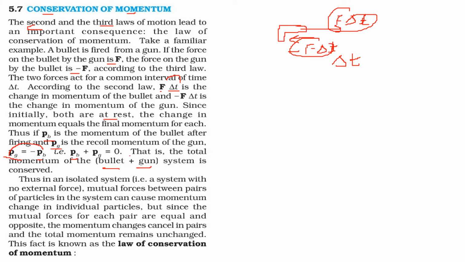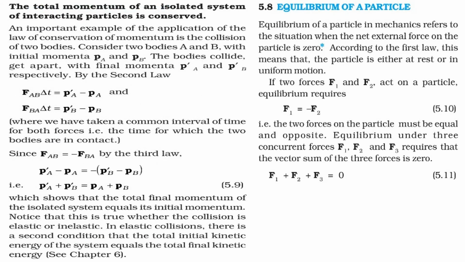So when we say an isolated system, that is the system which has zero or no external force, the mutual forces between pairs of particles in the system can cause momentum change in the individual particles. But since the mutual forces of each pair are equal and opposite, the momentum changes cancel in pairs. That is why the total momentum remains unchanged. And this is the law of conservation of momentum. So the total momentum of an isolated system of interacting particles is conserved.